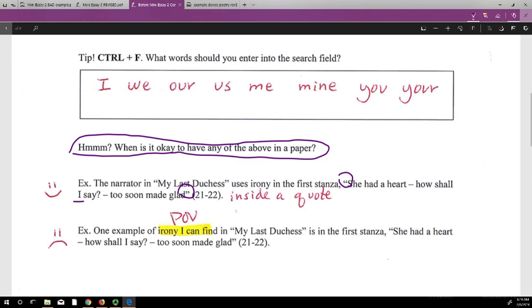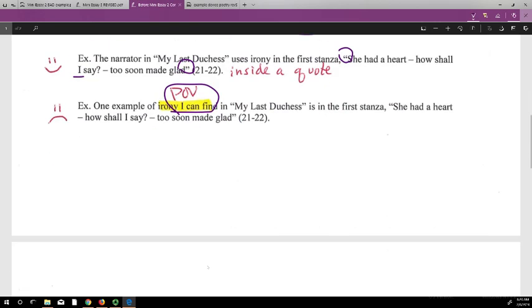So this is okay. But now here, this is a POV, right? Why? Because now we're expressing my perspective, an example of irony I can find, right? So this is an error, but this is not. So remember, it's okay to have these words in your paper if it's inside of a quote. Otherwise, you have a point of view error.